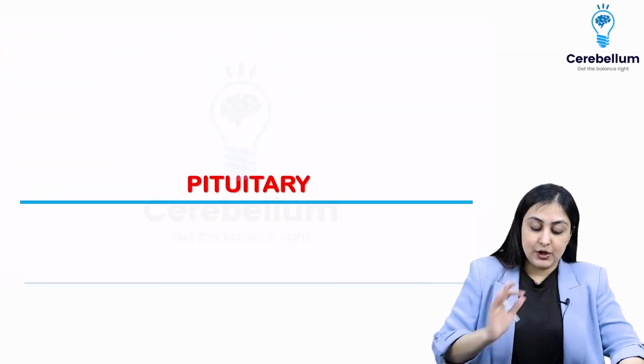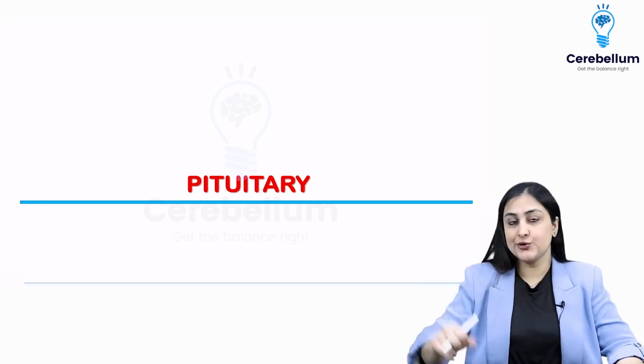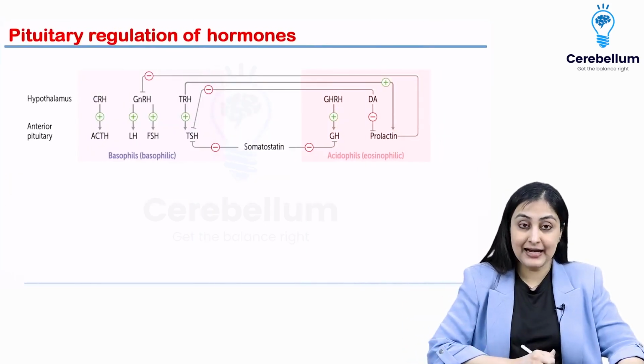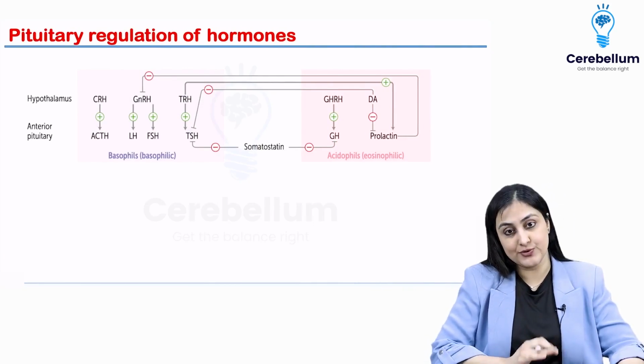All right. Okay, so this takes care of diabetes for us. We move on straight to the brain, to the pituitary gland. So with the pituitary, you have to understand the regulation of hormones here, okay?